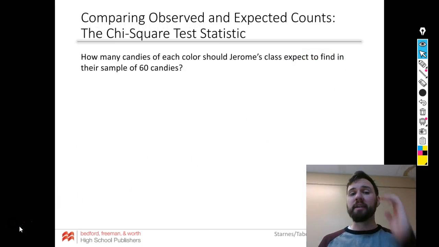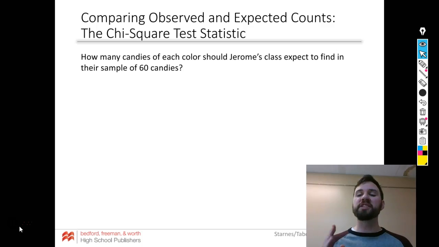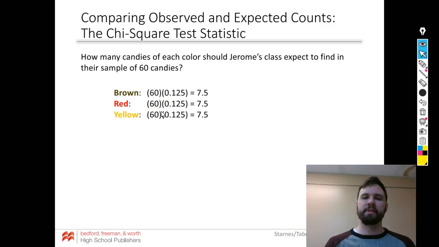How many candies of each color should Jerome's class expect to find in their sample of 60 candies? So what's our expected value if we match up with Hackettstown, New Jersey? Well, you take how many total you had, and you multiply by the proportion that was said. We'd expect 7.5 brown.